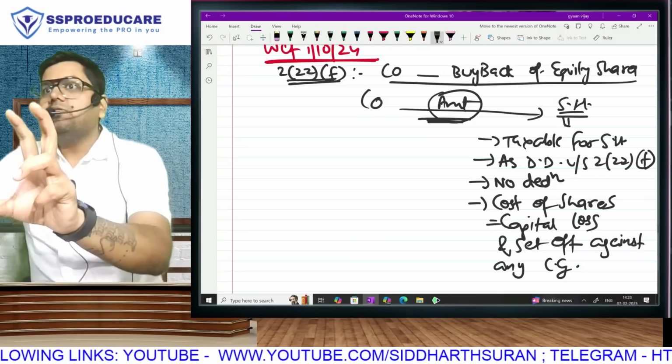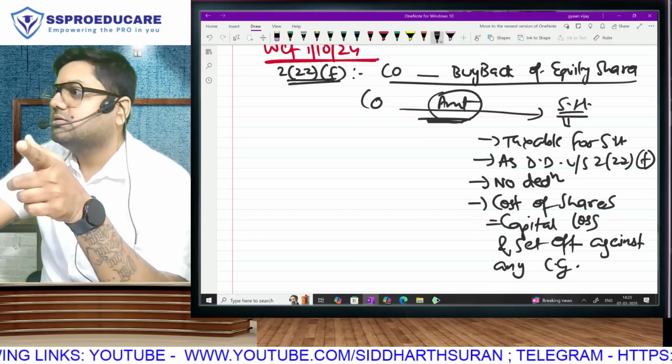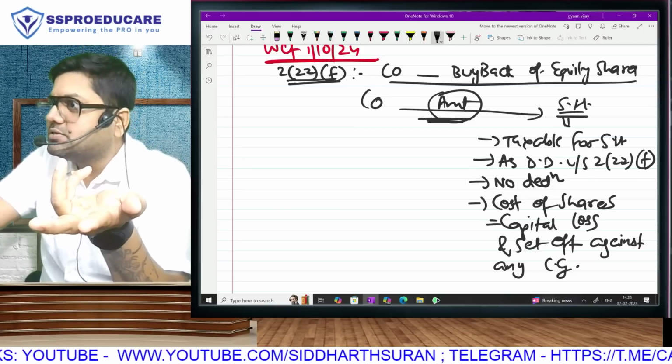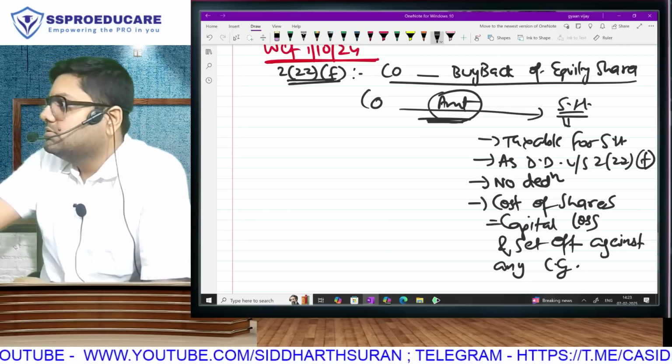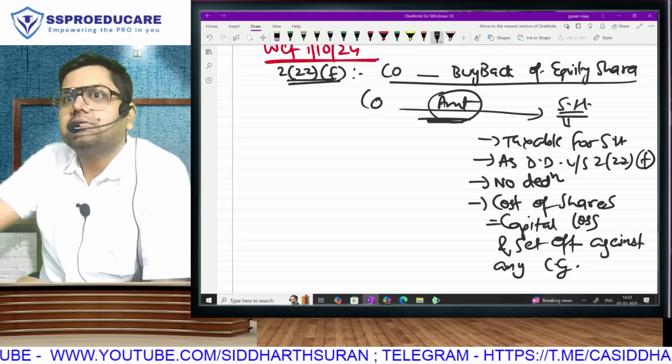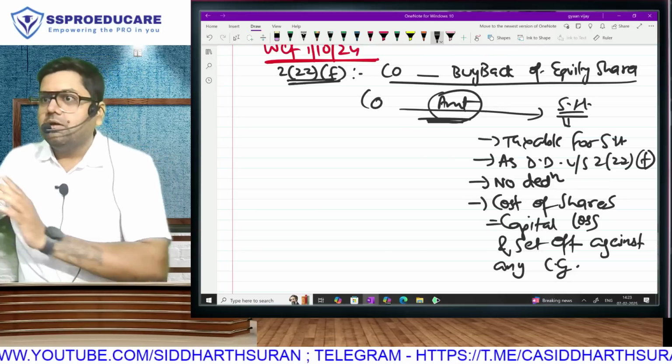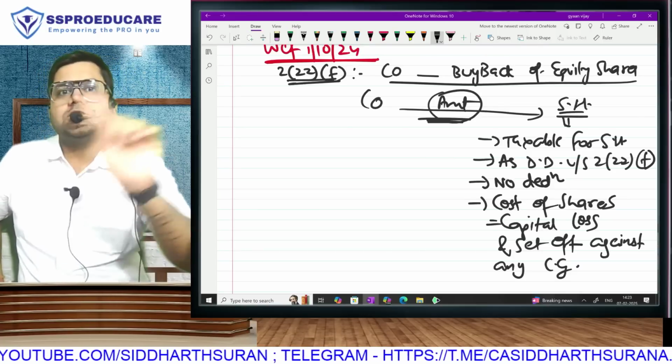In any case, you know that buyback does not happen with all the shares. So you are still holding some other shares. You will sell them. Will there be capital gains? You can adjust against that. But the cost will be considered as capital loss. Means the receipt will be directly taxable. We won't subtract the cost. That cost will become capital loss.